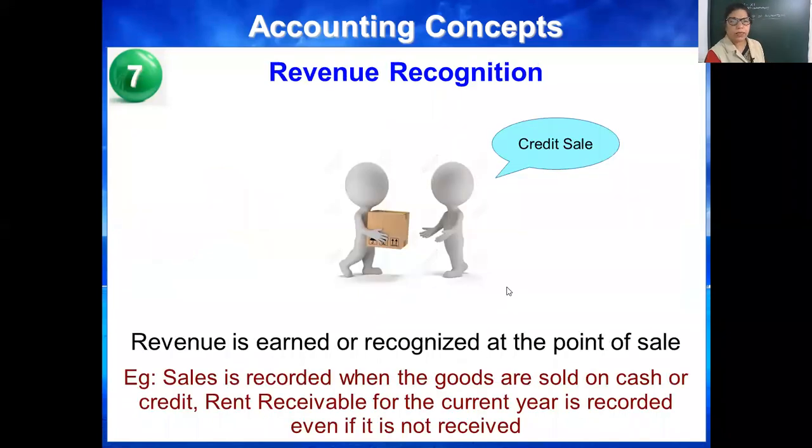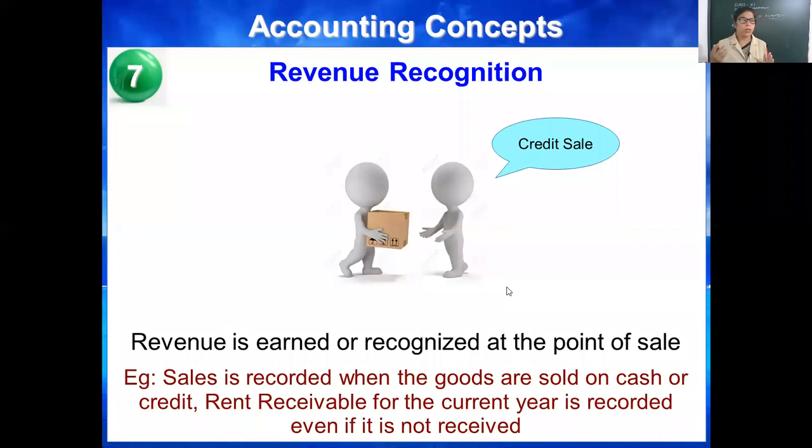Okay. The next, revenue recognition. Revenue is earned or recognized at the point of sale. See, credit sales you are doing in present date. Credit means, I explain you, credit means the goods you are selling or purchasing on the credit basis means you are not giving or receiving cash payment in present.